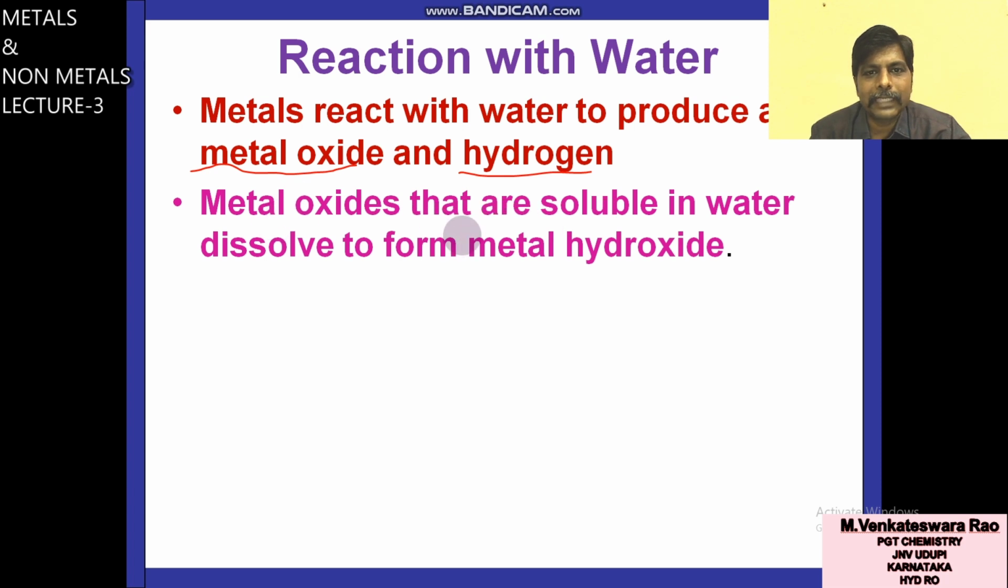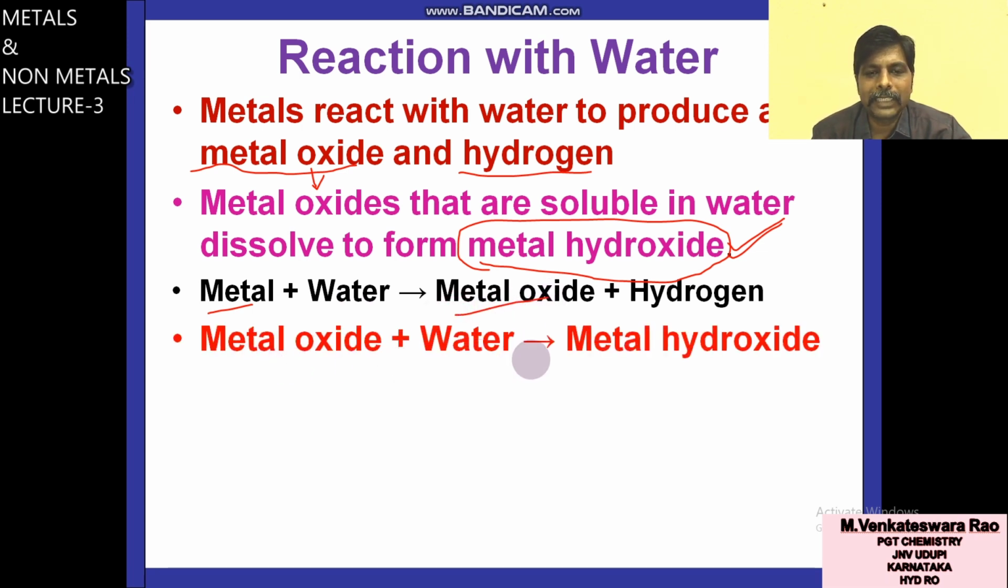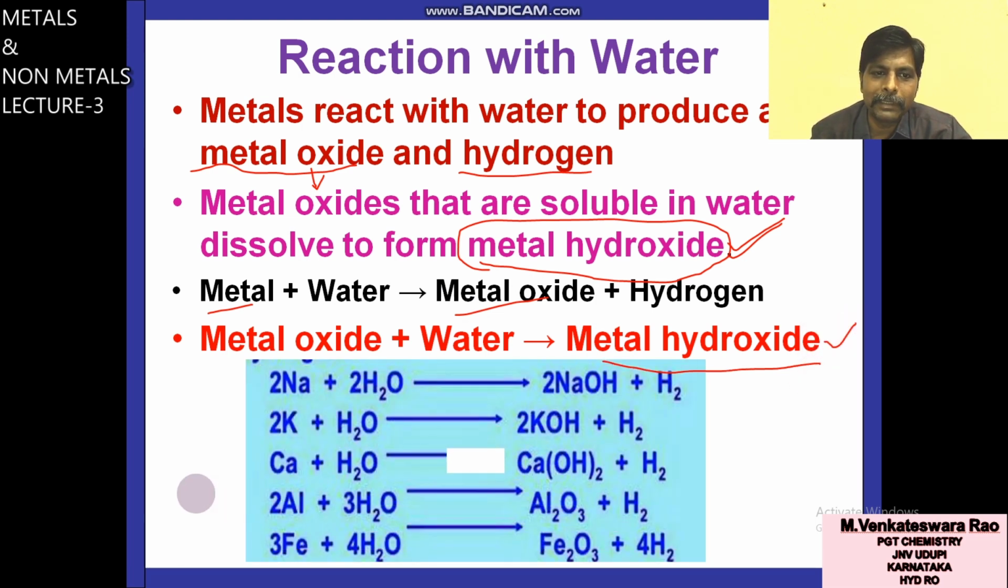These metal oxides, which are soluble in water, dissolve to form metal hydroxide. That means finally when metal reacts with water, the final product is metal hydroxide. Metal first will give metal oxide, and the same metal oxide will give metal hydroxide. That means first stage, metal plus water gives metal oxide. Metal oxide plus water gives metal hydroxide. You can see some examples here.